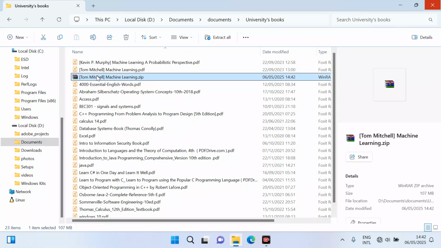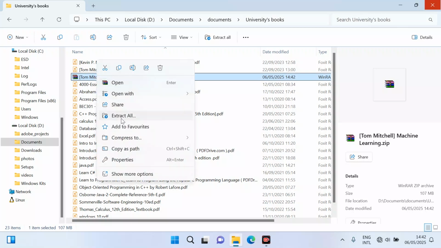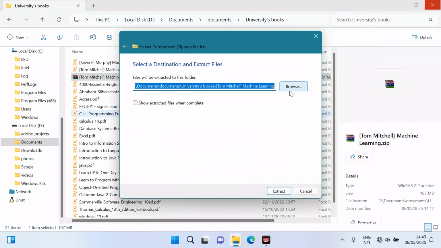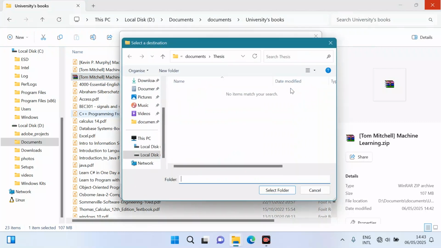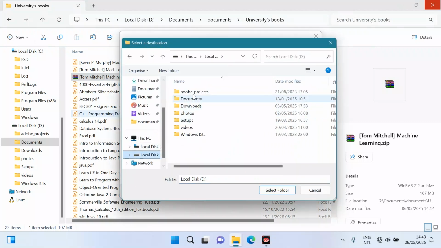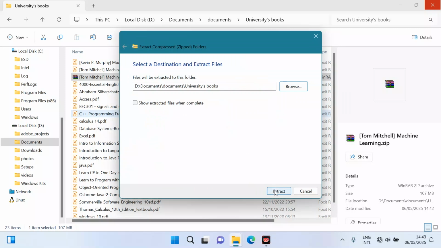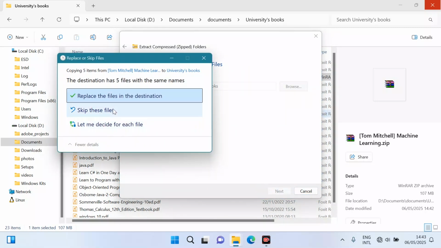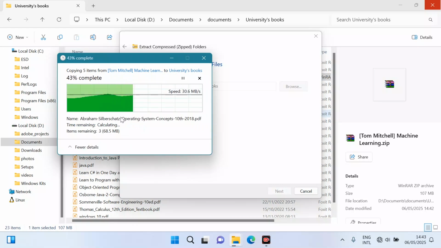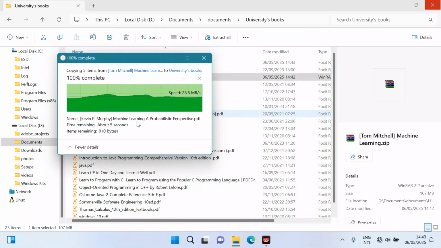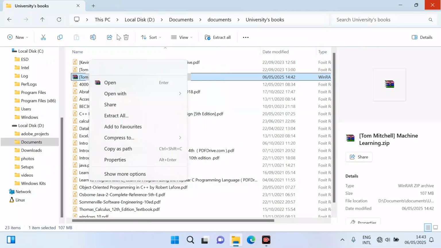To unzip it, just right click on it and select extract all, or you can do it from here, extract all. From here select the location, and then press extract. Replace files description: just select replace, and then delete this extra file from here.